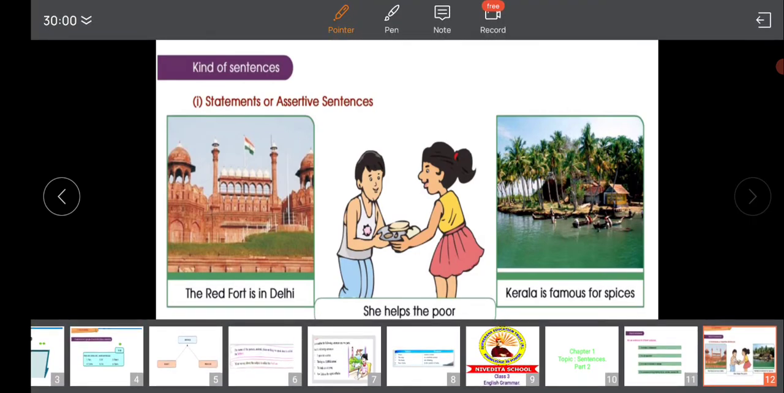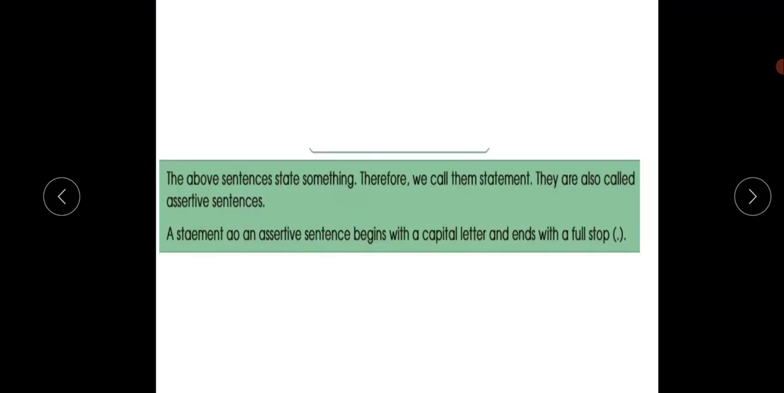Yes, look here. The above sentences state something. Yeah, it's saying something, right? Therefore, we call them statements. Yes, it's saying something to us, right? For that sake only we call them statements. Yeah, they are called assertive sentences. Yes, for that sake only they are called assertive sentences.